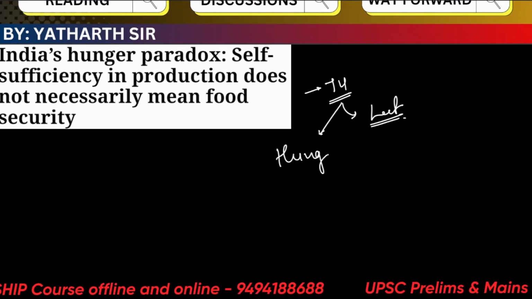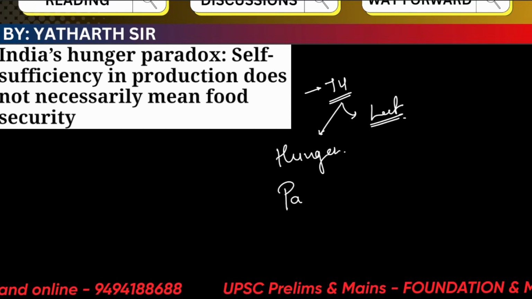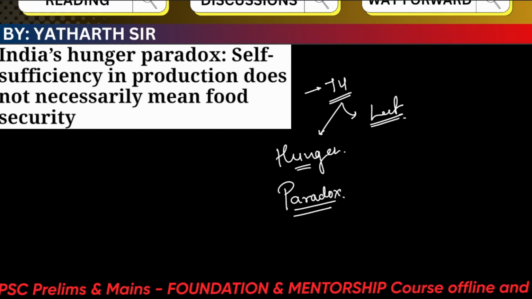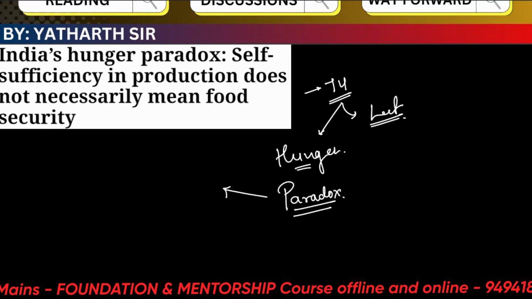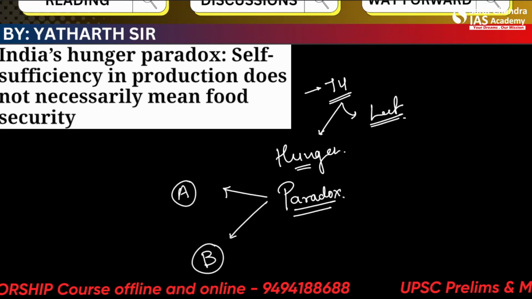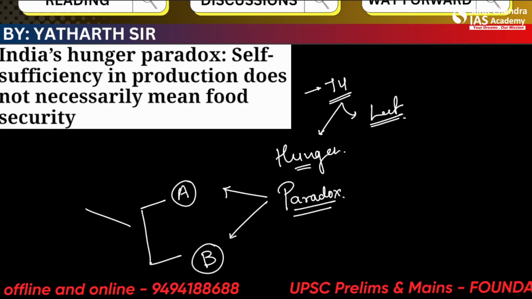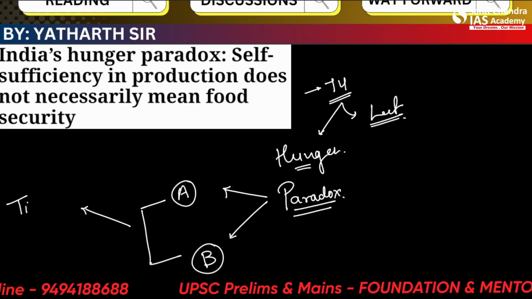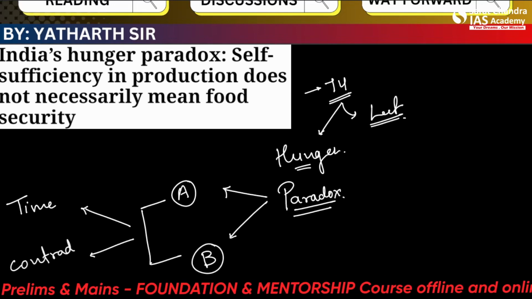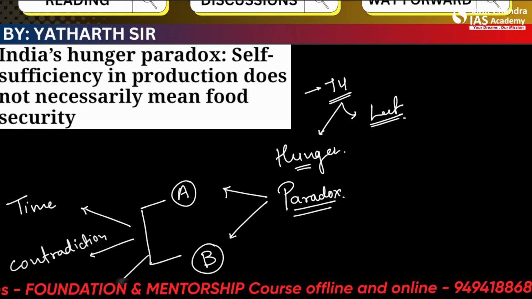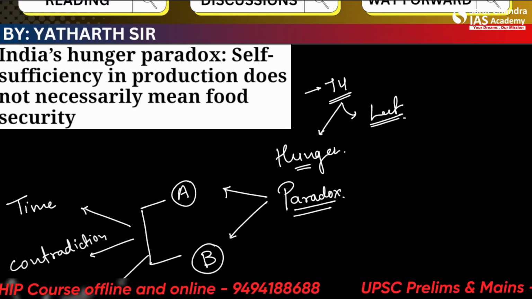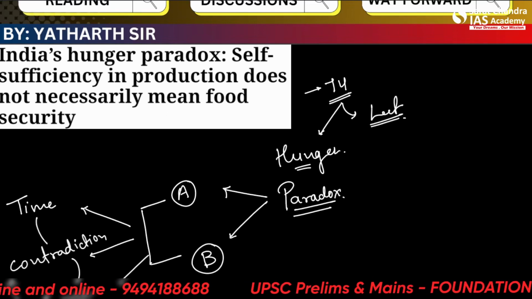One is hunger, and second is paradox, because these form the title of the article. So what is paradox? Paradox is something where, let's say, there are two statements or two situations which are present at the same time. They are contradictory and both are true. That means they seem to be contradictory but are actually true, and both are present at the same time.